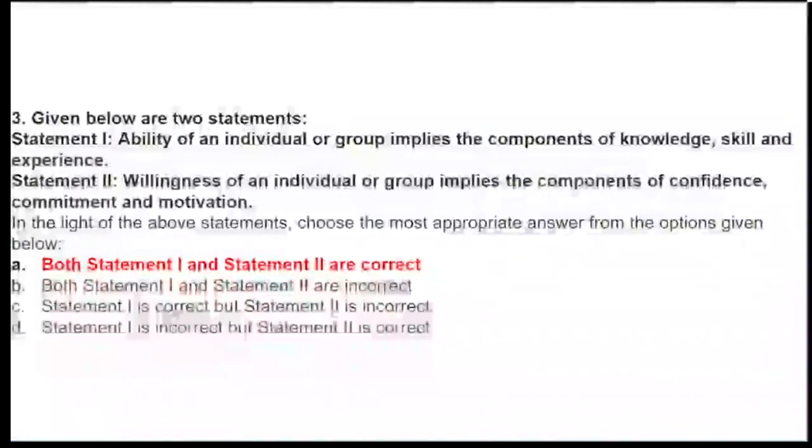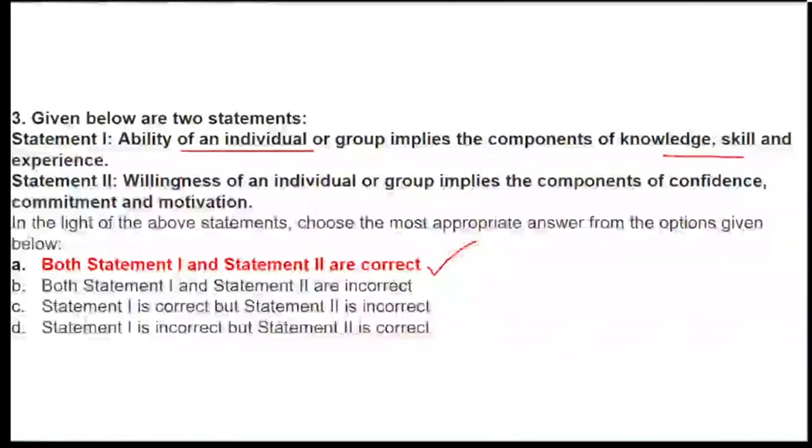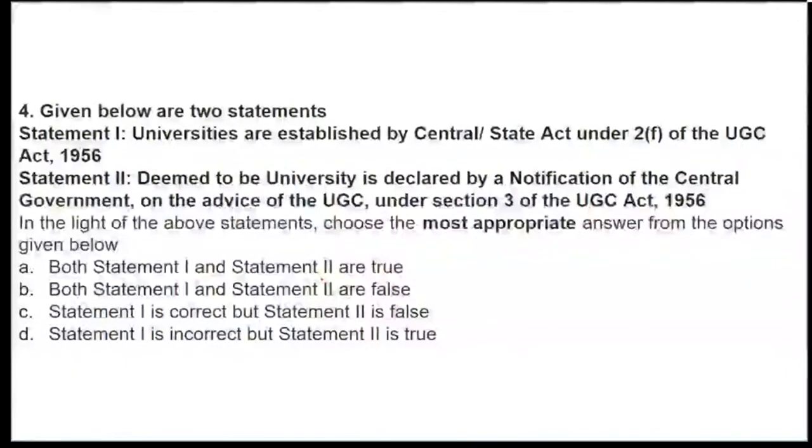So let's see. Yes, from the given statements, both the statements are correct. When we talk about the ability of an individual or a group, it implies the components of knowledge, skill and experience, and willingness indicates the confidence, commitment and motivation of that specific individual or group. Yes, Tanushri, very correct. Statement 1 and statement 2 both are correct. Okay, let's move towards question number 4.